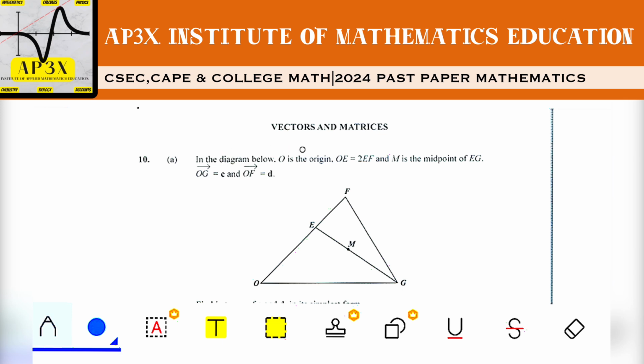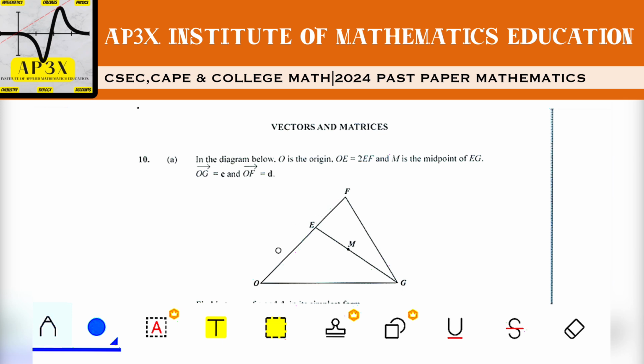Now in the diagram below, O is the origin. O to E is 2 times EF. And M is the midpoint of EG. The vector OG measures C units and the vector OF measures D units. Let's try to interpret what this sentence is saying here, this instruction here. And vectors is also another challenging topic for many math students. So hopefully this might be helpful. So first it says O is the origin here. So that's 0, 0. And O to E is equal to 2EF.